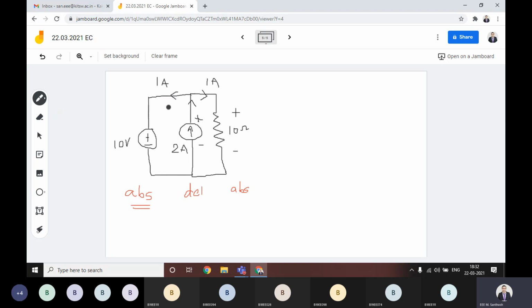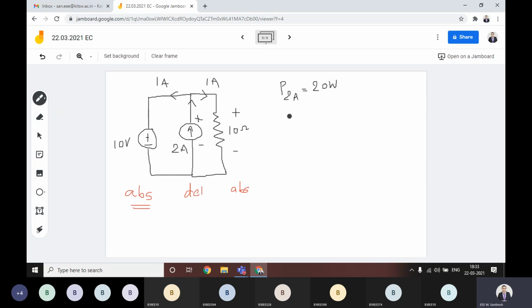In this kind of situation, if 10 volts is across this, 1 ampere is flowing in this, 1 ampere is flowing to this resistor. Now you calculate. Only one is delivering, and for this 2 ampere current source the power delivered is always the same, that is 10 into 2, 20 watts.